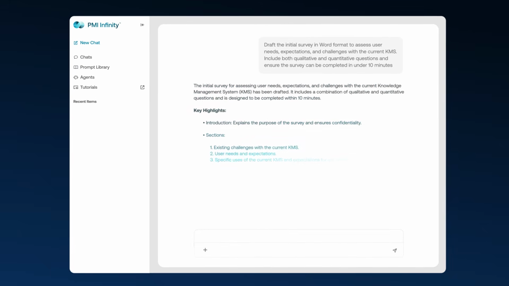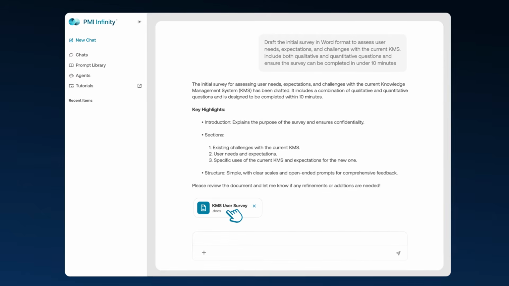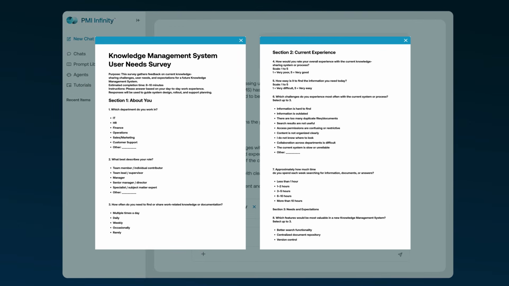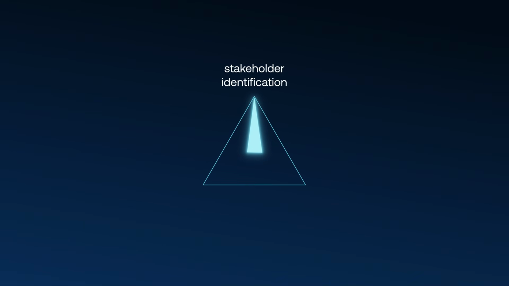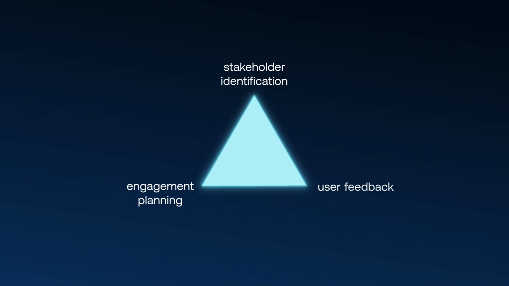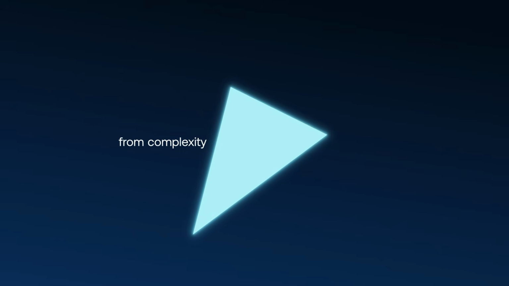With the approach defined, the next step is execution. PMI Infinity produces a ready-to-use survey document, combining qualitative and quantitative questions in a format that's easy to distribute and act on. Across stakeholder identification, engagement planning, and user feedback, PMI Infinity helps you move from complexity to clarity.